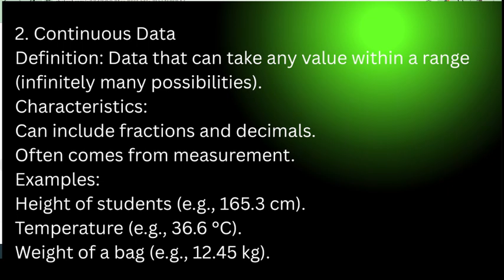Now, we're talking about the height of somebody. You're also talking about temperature, for instance. The temperature of a place can be 36.6 or 35.7. You understand? And then the weight of an object. So that is continuous data. Also, the price of something could be, let's say, $37 or $37.50. Those are continuous data.